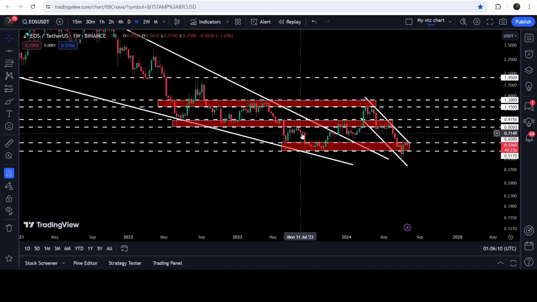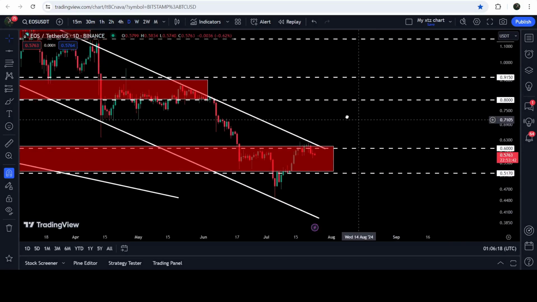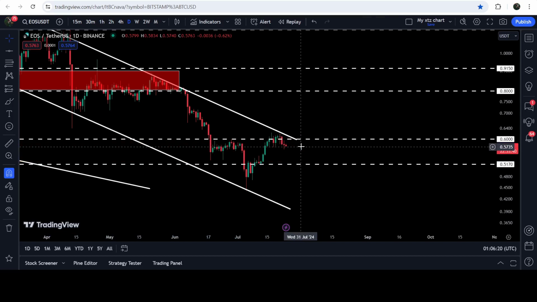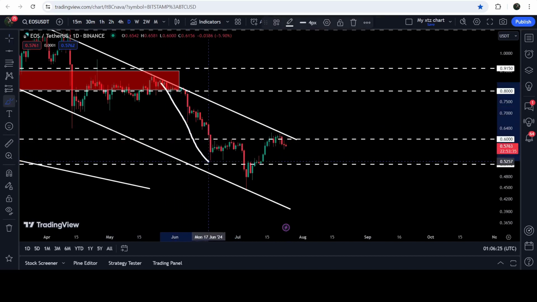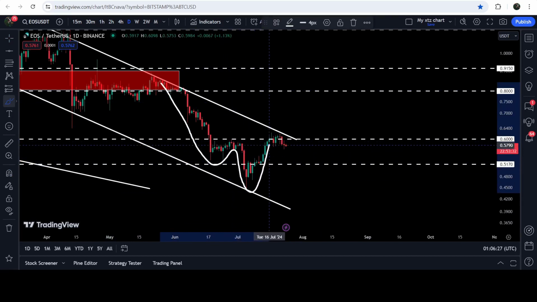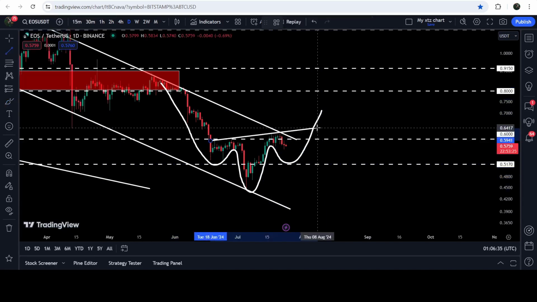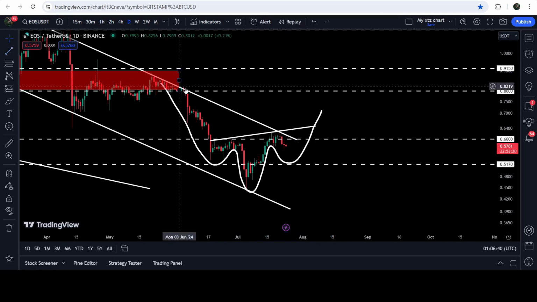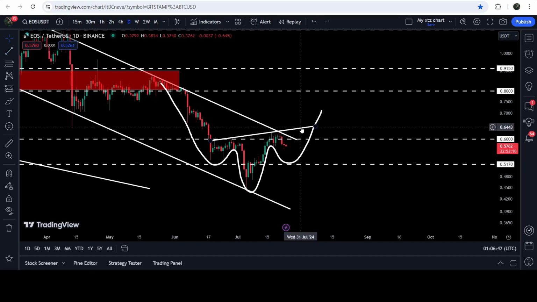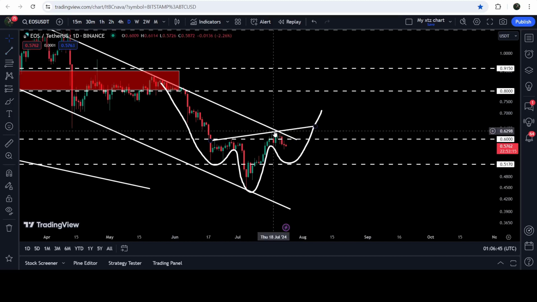Previously, we formed a very big inverse head and shoulder pattern when we were testing the support zone here. And now on the daily time frame chart, you can see that it is once again forming another inverse head and shoulder pattern. And here we have, after this drop, the formation of this left shoulder and the head. And right now, it is likely to form the right shoulder of this inverse head and shoulder pattern. And here we have the neckline of this inverse head and shoulder pattern. Therefore, even after breaking out the resistance of the channel, we will still have this resistance of the neckline of this inverse head and shoulder pattern.